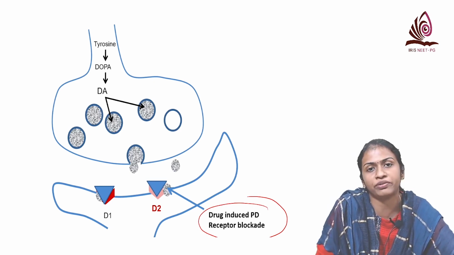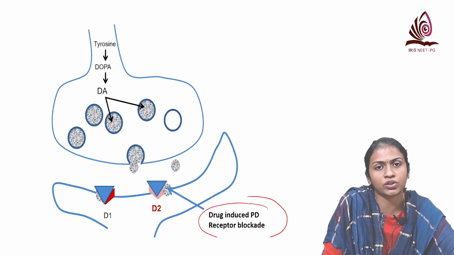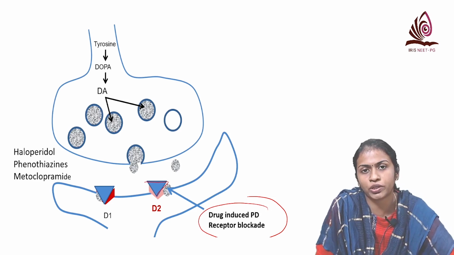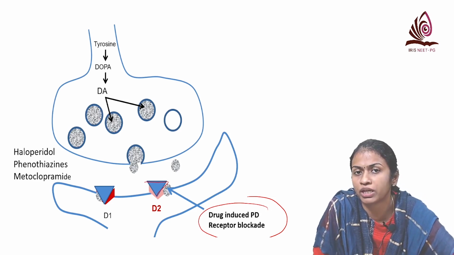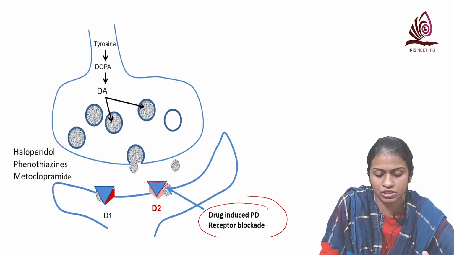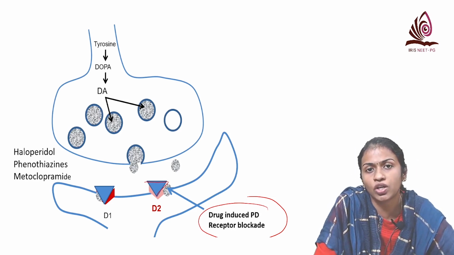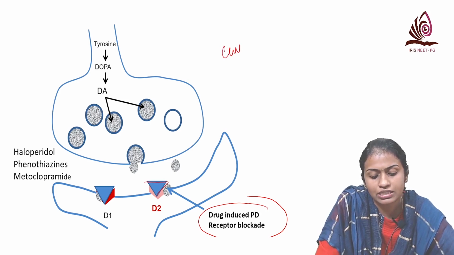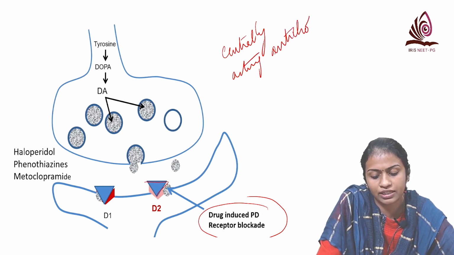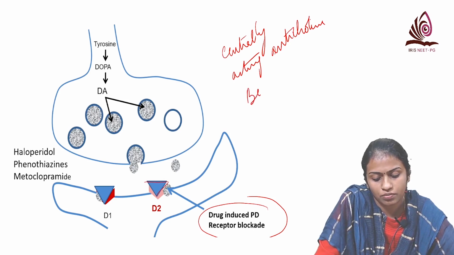So even if you give levodopa, it won't be able to act on these receptors because these receptors are already blocked by drugs like haloperidol or other phenothiazines or metoclopramide. So then the only other method by which you can treat this patient is by decreasing the cholinergic overactivity. So for that you give centrally acting anticholinergics, and examples of centrally acting anticholinergics are benzhexol, trihexyphenidyl and so on.